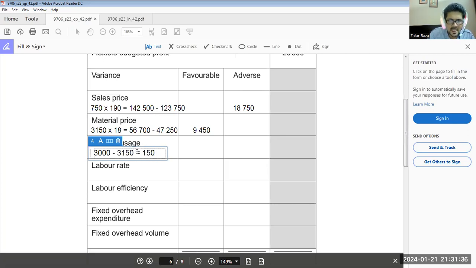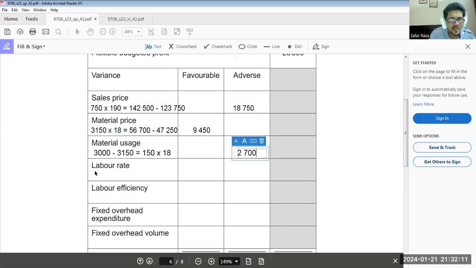It means 150 extra multiplied by 18. So we can calculate it. That would be 3,000 minus 3,150, multiplied by 18. It means 2,700, but in negative, means it is an adverse figure.